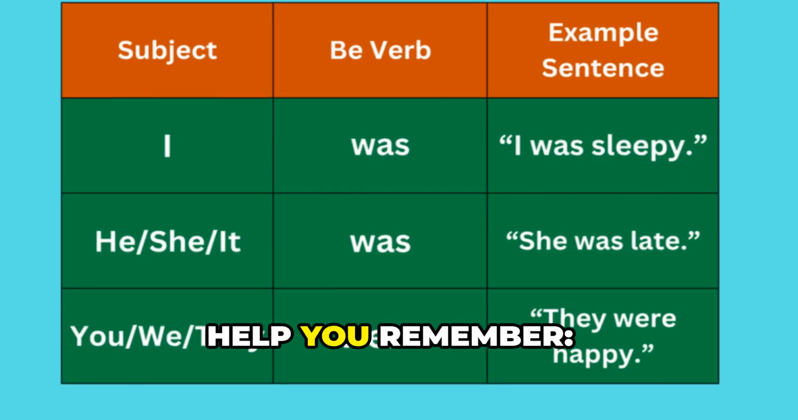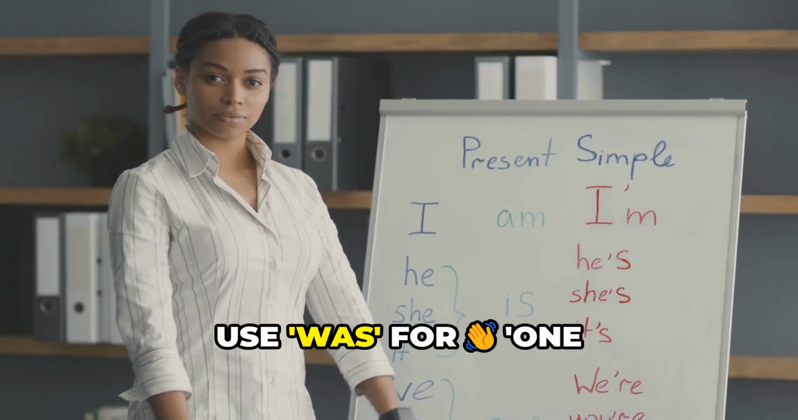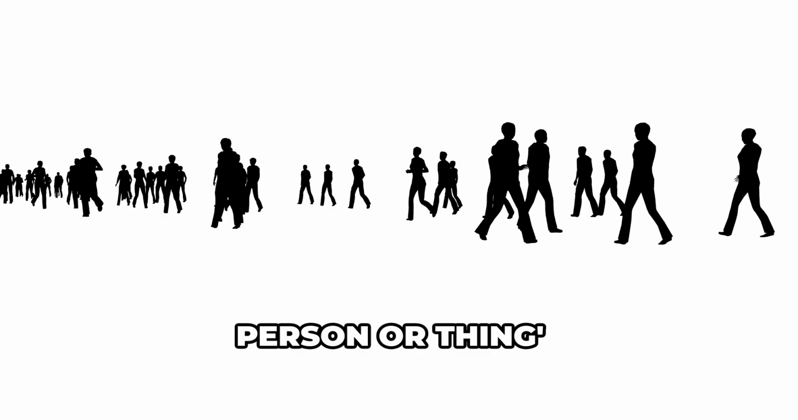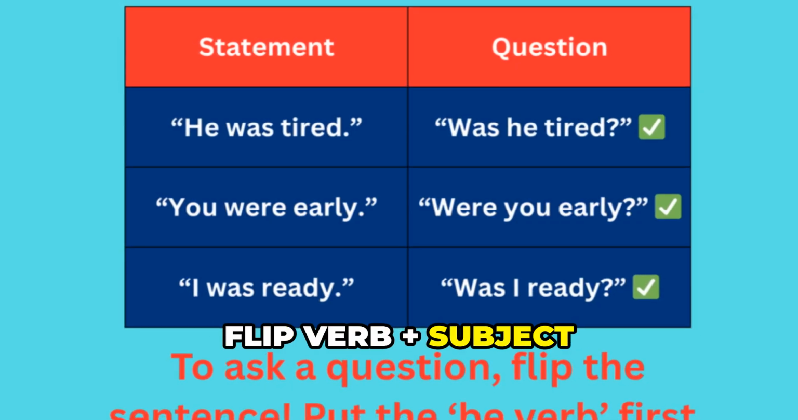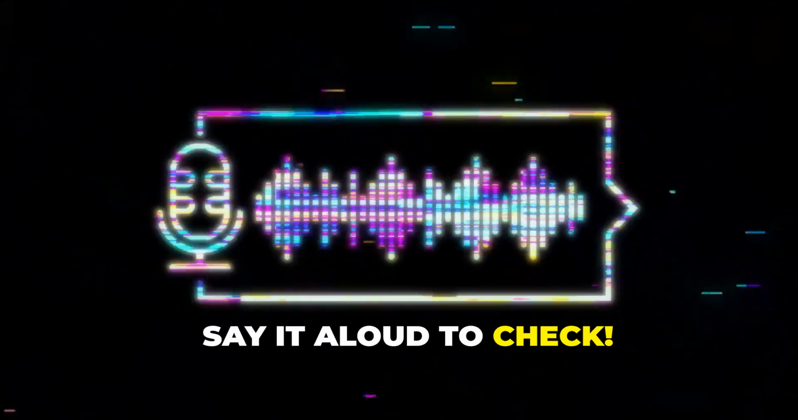Here are tips to help you remember. Use was for one person or thing. Use were for more than one person. Flip verb plus subject. Say it aloud to check.